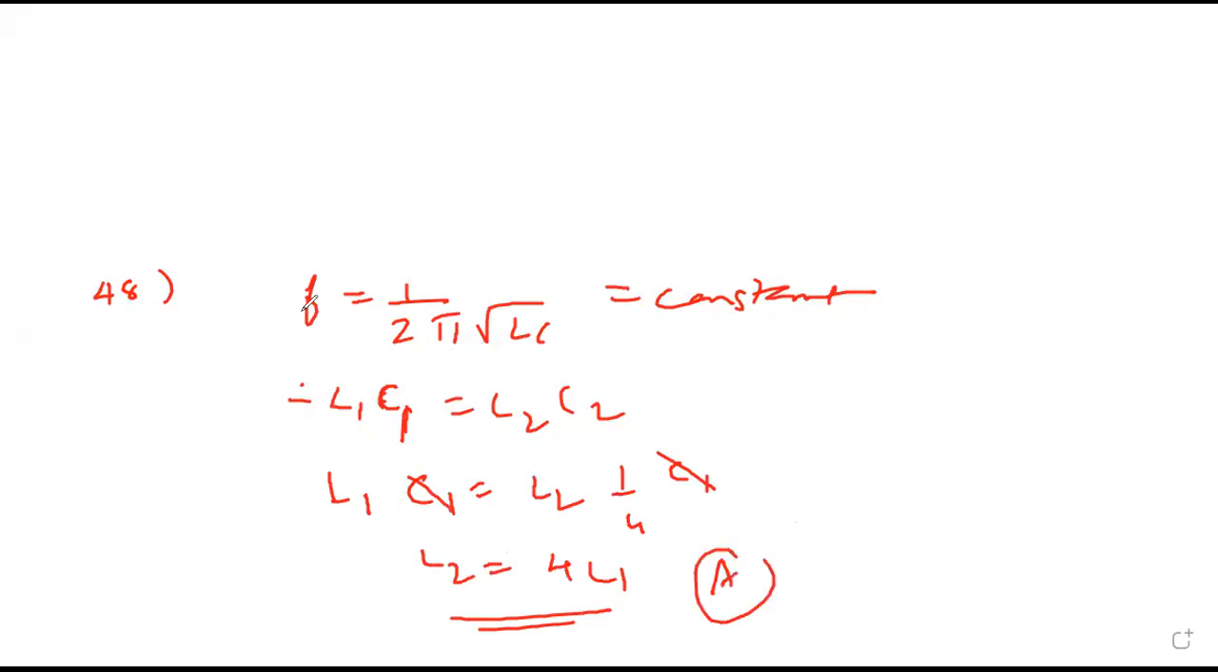For resonance remaining the same, 1 upon 2 pi root LC is the same, that means LC is constant, so L1 C1 is L2 C2. So C2 is 1/4 of C1, L2 will become 4 times L1. Option A.